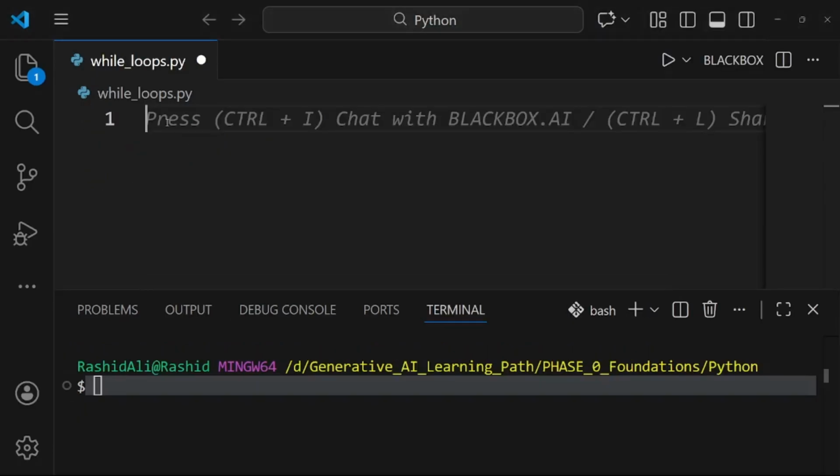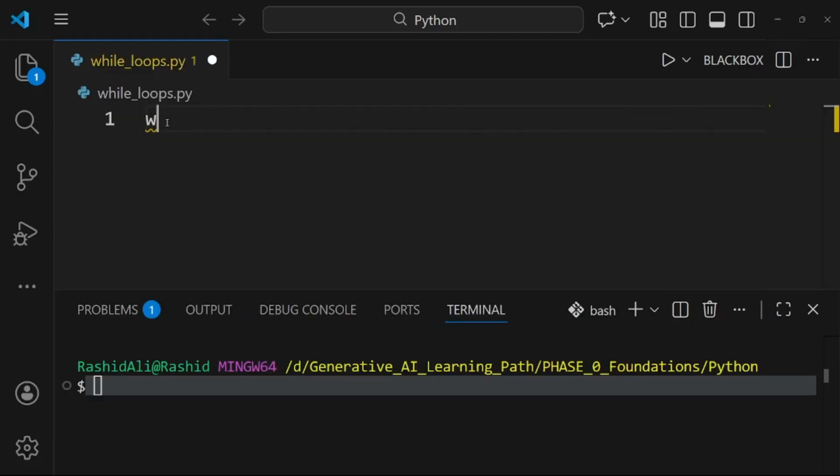So after the for loop we have the while loop. The while loop is also called the conditional loop that executes a block of code until the condition changes. Once we have set the condition, it will iterate our block of code until our given condition becomes false. So let us see the syntax of the while loop, and then we will look at an example.